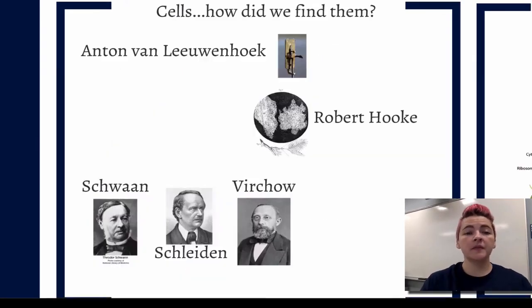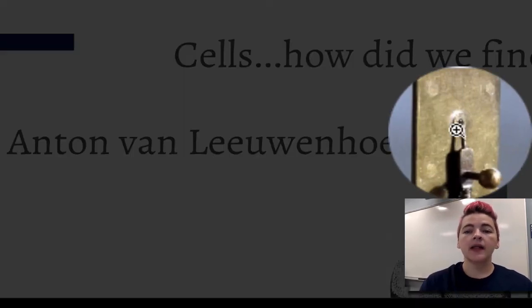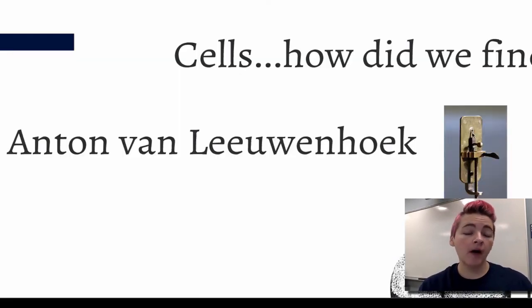Let's first talk about some of the people that were important to figuring out that biological organisms are made of cells. First, we have Anton van Leeuwenhoek. He was one of the first to actually find single cellular organisms living in pond water. The picture that's here is his microscope. He took this contraption, and there's a little pin right behind an eyepiece where he placed a drop of pond water, looked at it, and saw little things swimming in it.